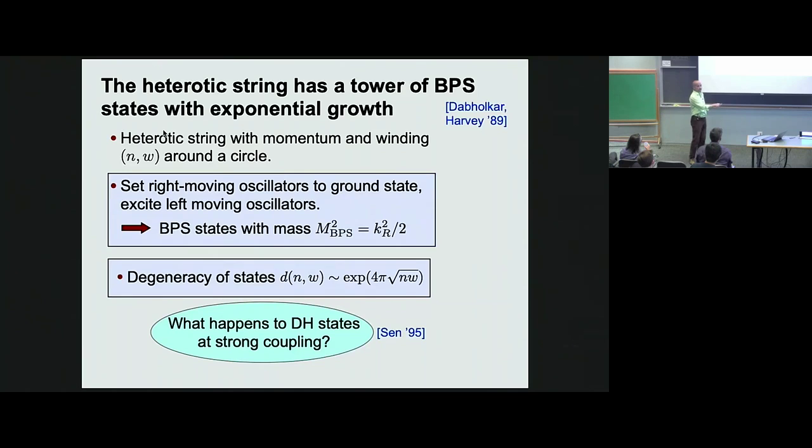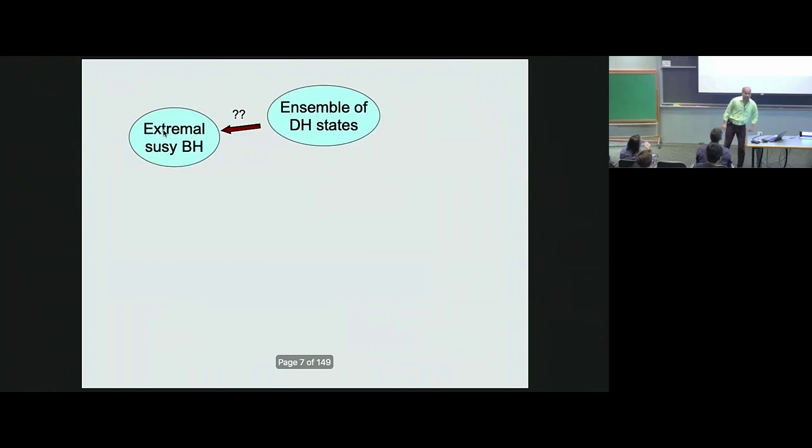This question was asked by Ashok back in '95, and there's a lot of discussion here: the string black hole transition due to Susskind and Horowitz-Polchinski. I want to postpone all that to the end of the talk. But I do want to comment that the same question asked for the 3-charge system, the D1, D5, P system, a year later led to the famous breakthrough of Strominger and Vafa. It was the first microstate counting of black holes in string theory. But this original question of the 2-charge heterotic string, I think it's fair to say, is still not settled. So let's briefly discuss why that's the case.